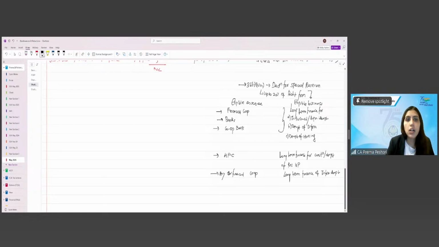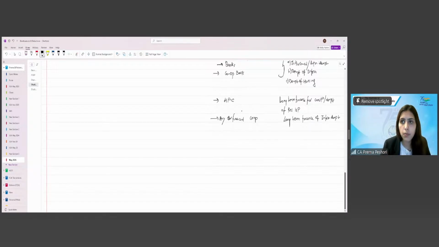However, here what is the restriction which is given is that this 20% shall be lower of 20% or the amount actually paid into that reserve, or twice the amount of paid up share capital and the general reserve. So it is not straightforward 20%.